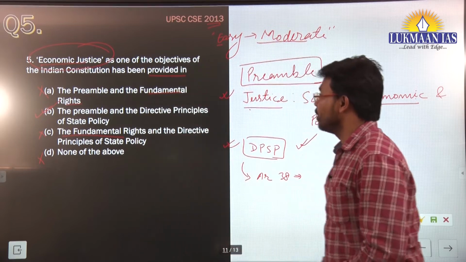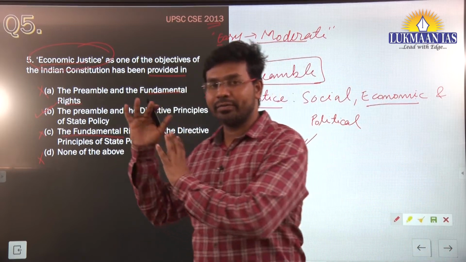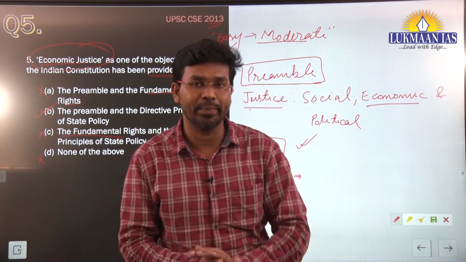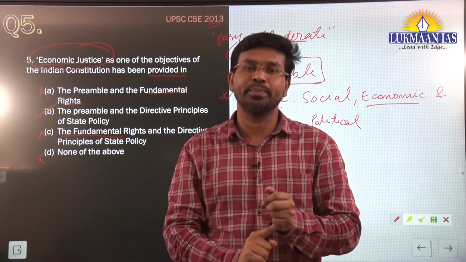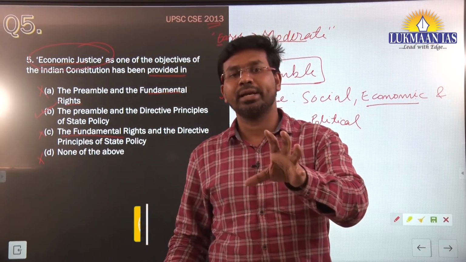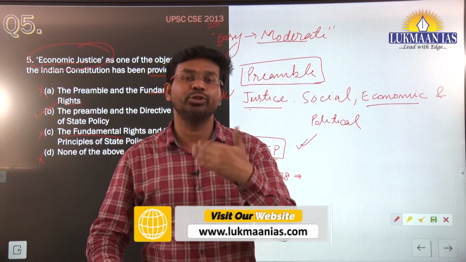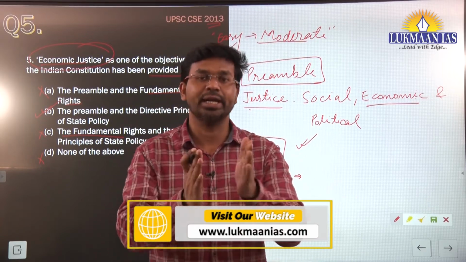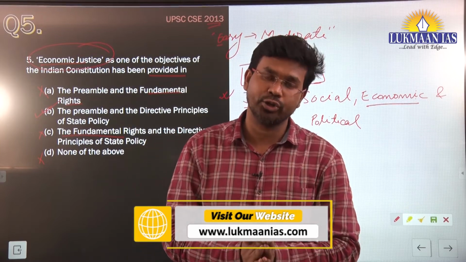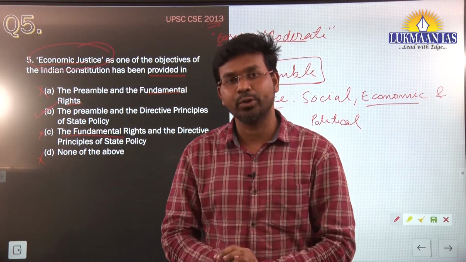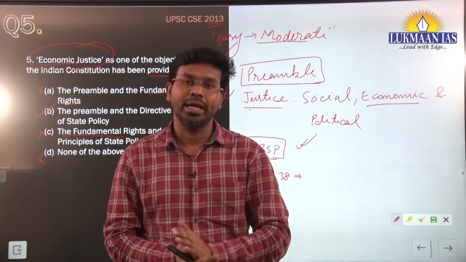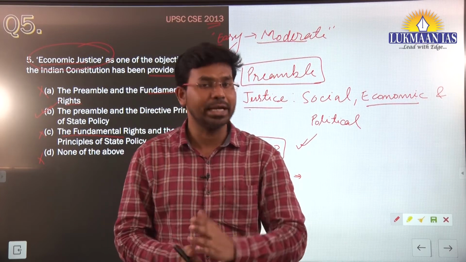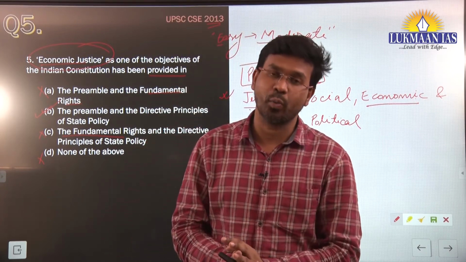After learning all the 5 questions today, what we have understood is that the first question was based on ordinary bills and the joint sitting of the parliament, which is mentioned in Article 108 of the Constitution of India. The second question was based on the money bill, mentioned in Article 110.